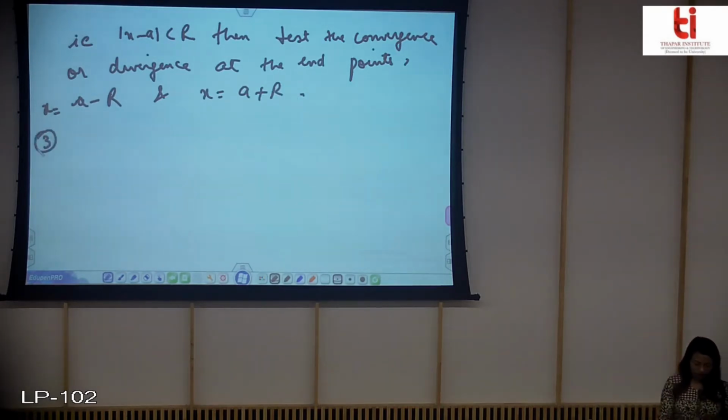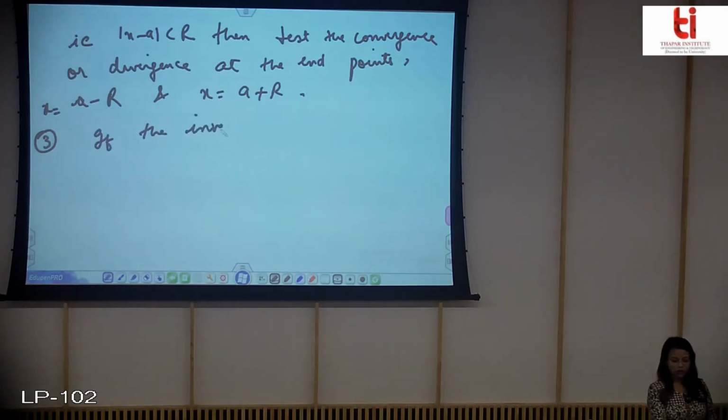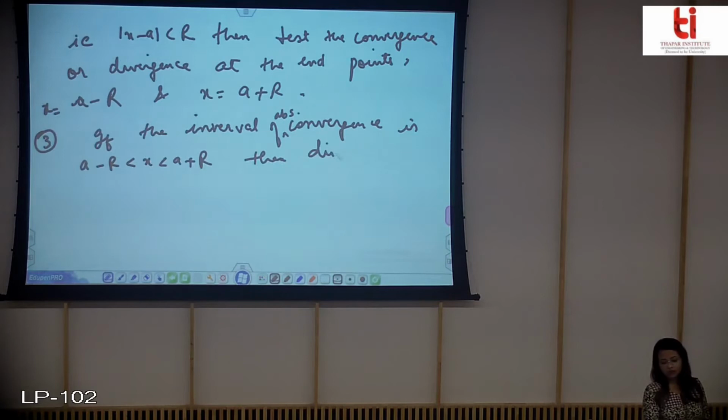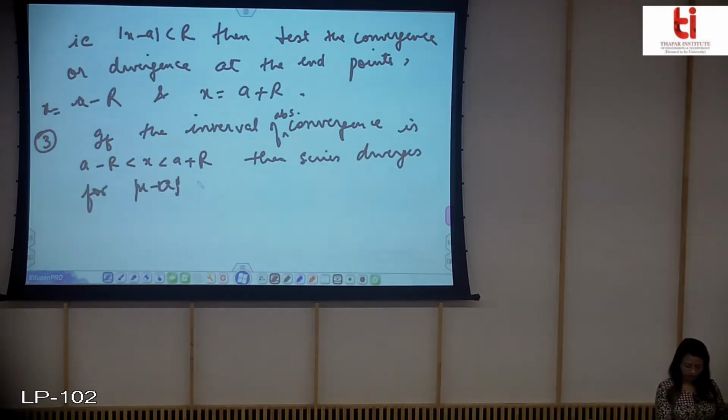Third is, if the interval of absolute convergence is given, then the series diverges for the other values of x, as I have already told you.